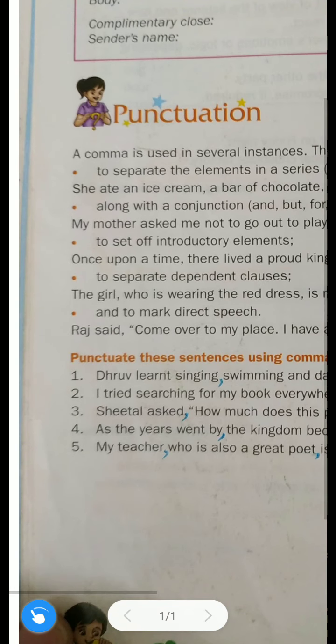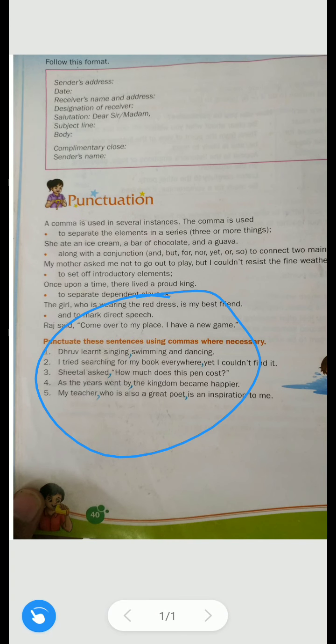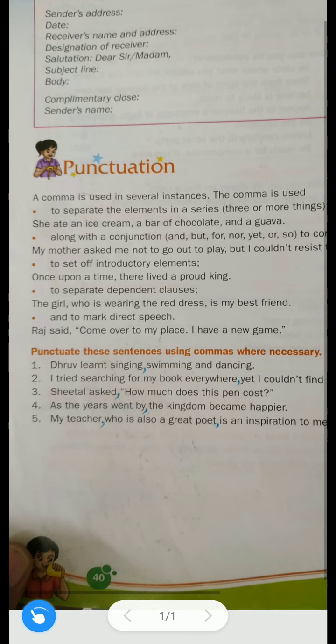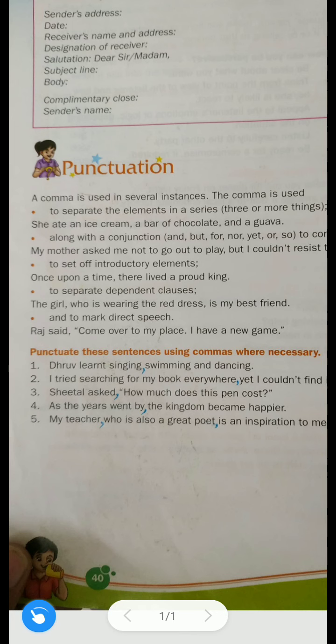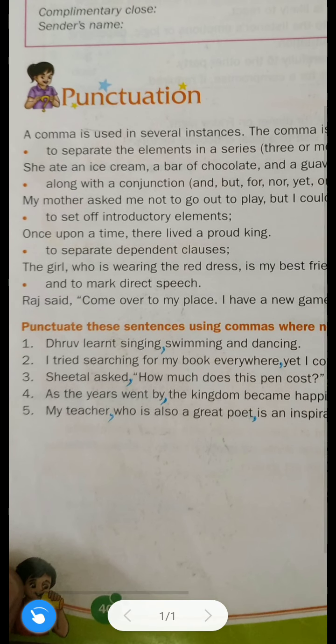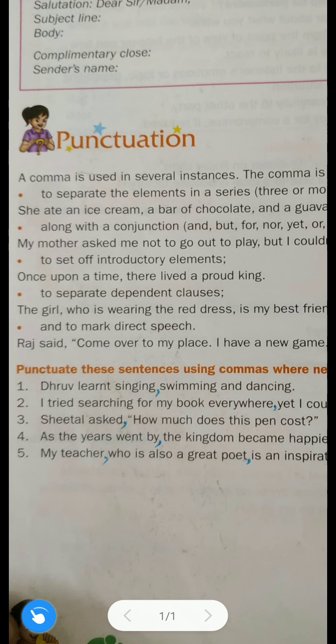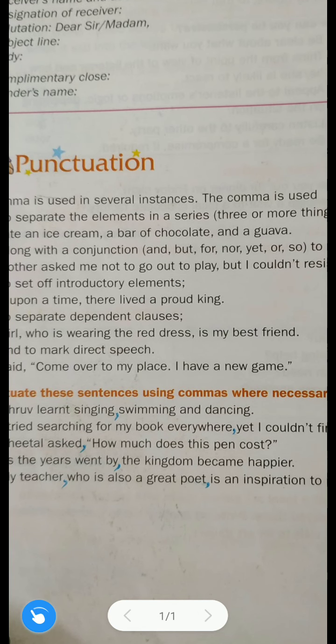Now we will discuss the exercise given on this topic. Let us discuss the first exercise; from that you will understand clearly. First example: "Dhruv learned singing, swimming and dancing." I have used a comma after singing because a series of elements is given, as per your first rule: three or more things.